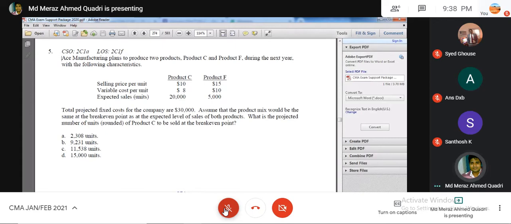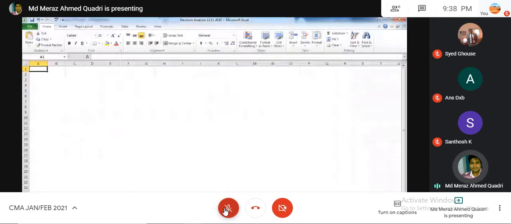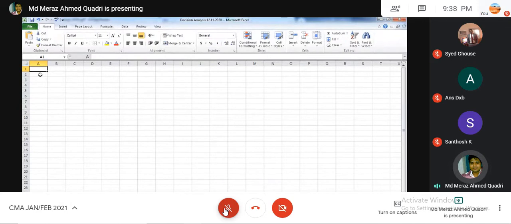So first of all, in this type of question, when it comes to the combined break-even point, the first thing you have to calculate is the combined or average contribution.